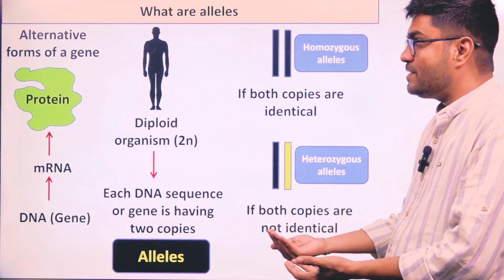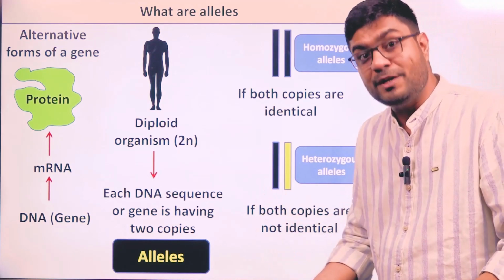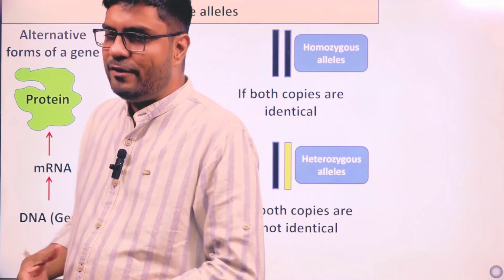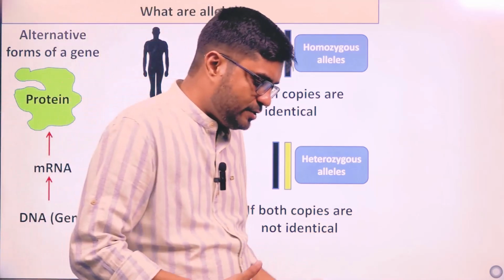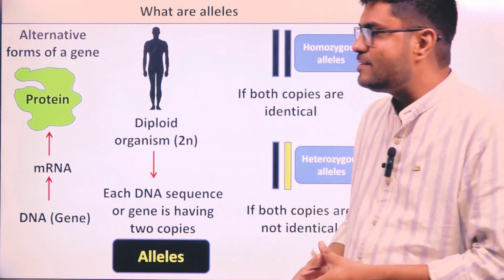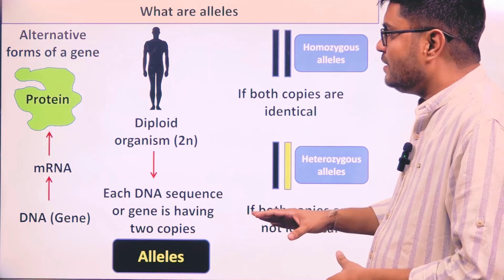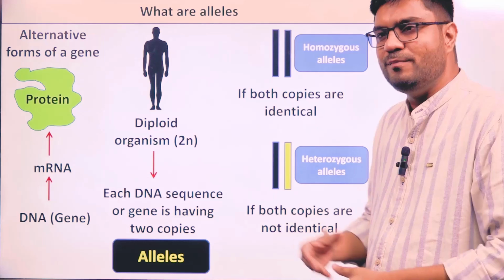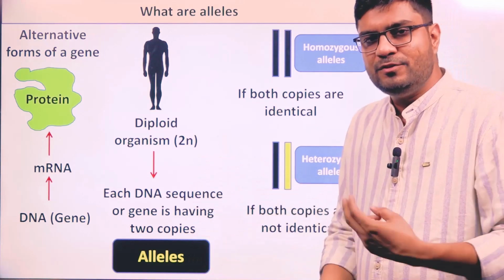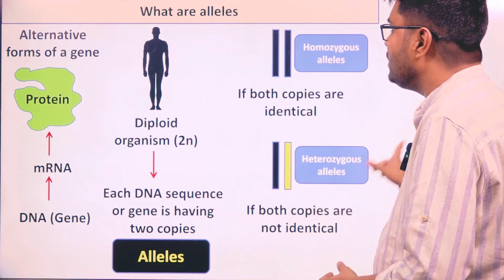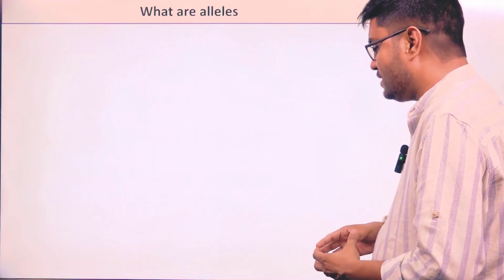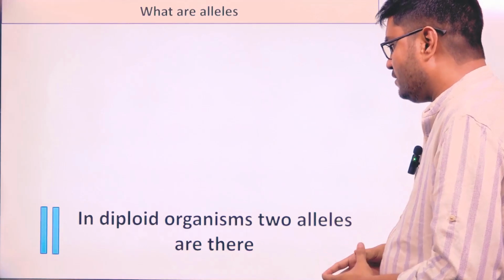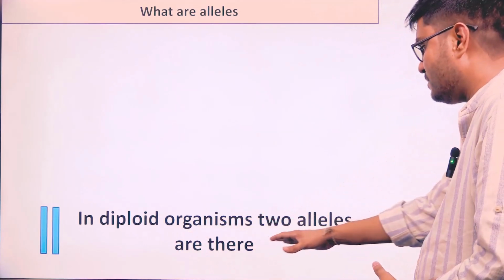Are more than two alleles present for a gene? The answer is yes, but not in the same organism. In different organisms or different members of a particular population, right? That case is called multiple alleles. But in today's discussion, we will mainly be talking about a single diploid organism. So we will consider that every gene has two copies or two alleles. Now we are going to understand the details of alleles, where we already know that in diploid organisms two alleles are there.